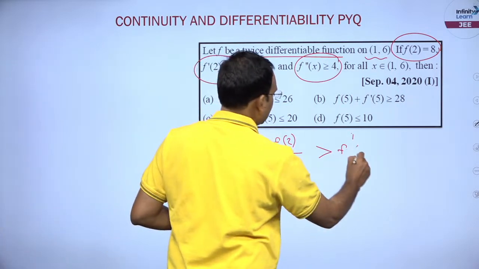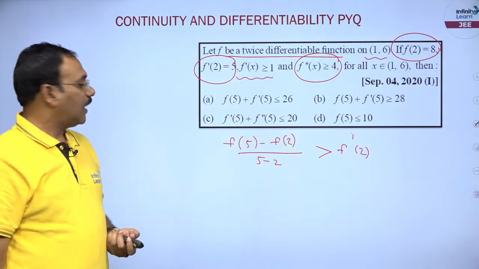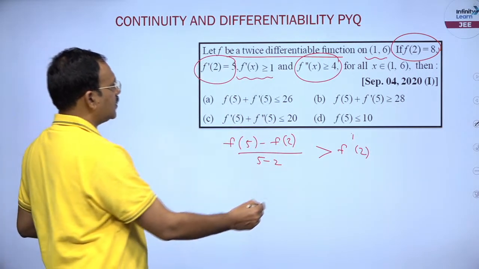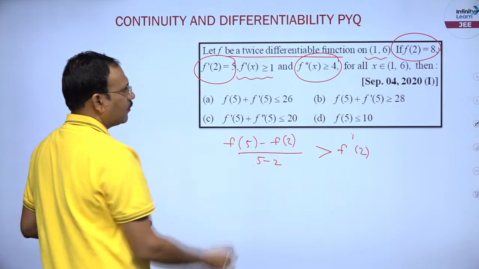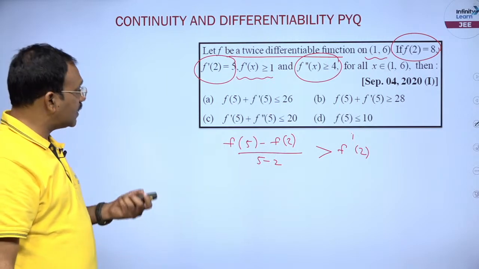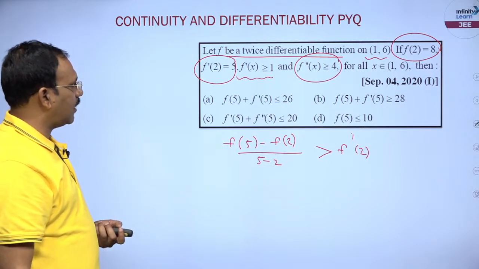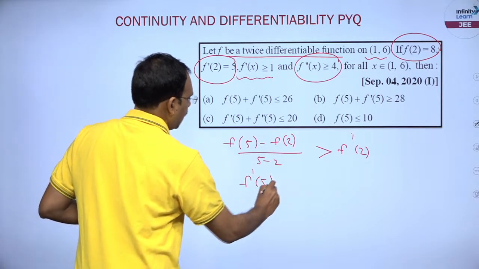So can I say that it is greater than f dash of 2? In the same way, he has given 5, 5 into 3 is 15, f of 2 is 8, 15 plus 8 is 23.